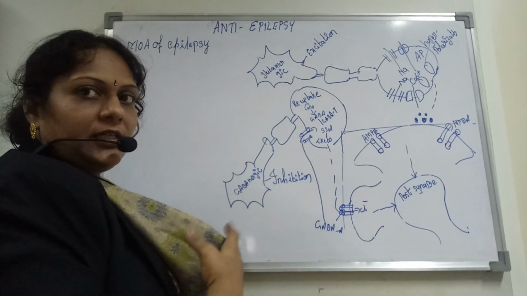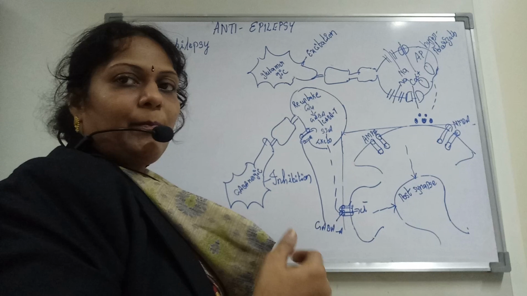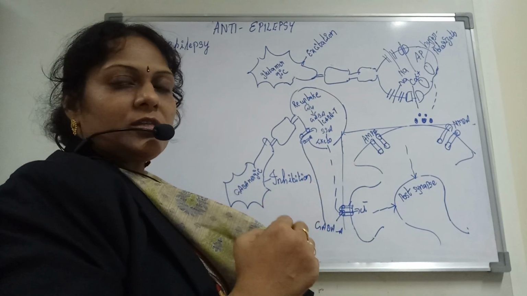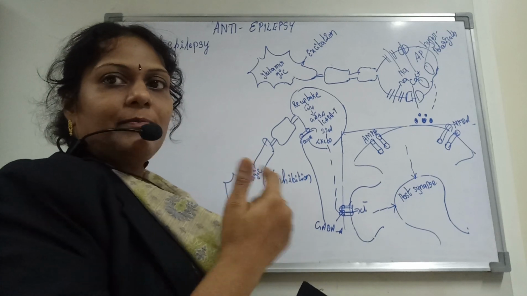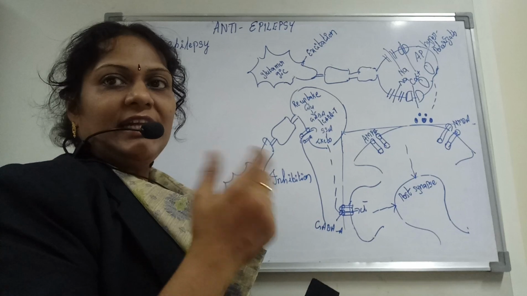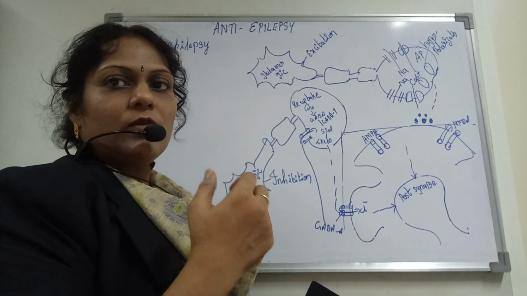We know that the GABAergic neurons deliver their inhibition with the help of the flow of chlorine ions. This was covered in our previous videos, where we saw the release, synthesis and metabolism of GABA.